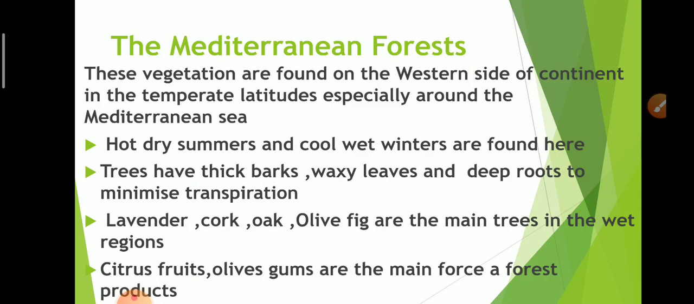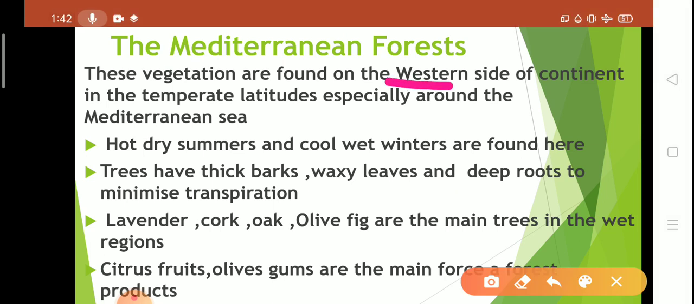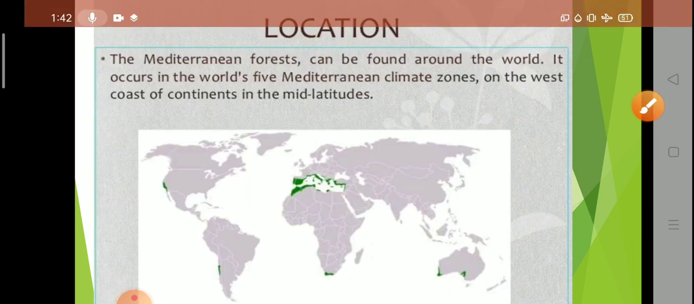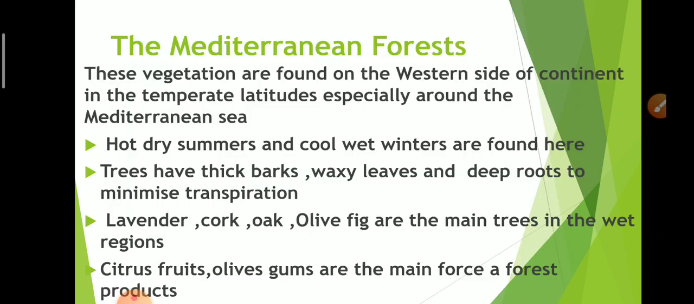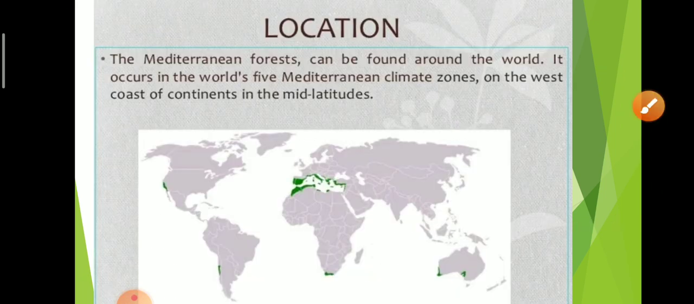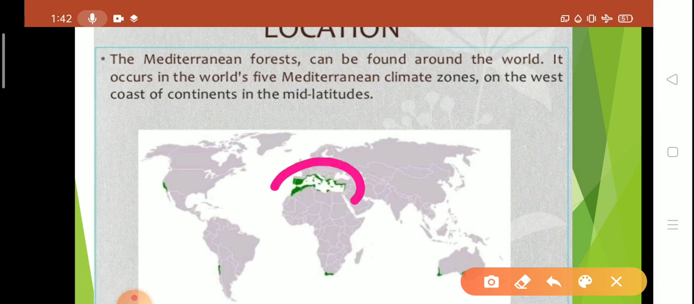Now, Mediterranean forest. These vegetations are found on the western side of continents. Temperate vegetation is found on the eastern side of continents, and the Mediterranean forests are found on the western side of continents in the temperate latitudes, especially around the Mediterranean Sea. This is the location of the Mediterranean Sea.